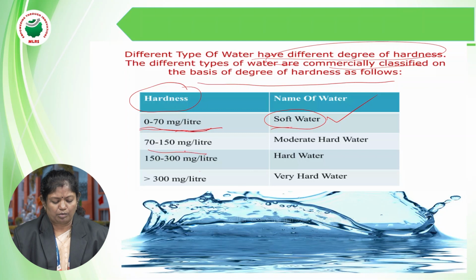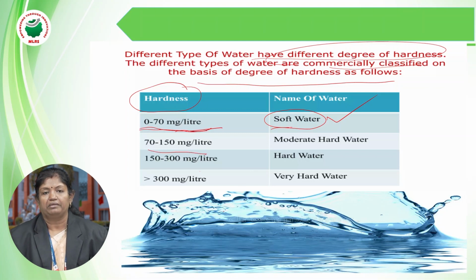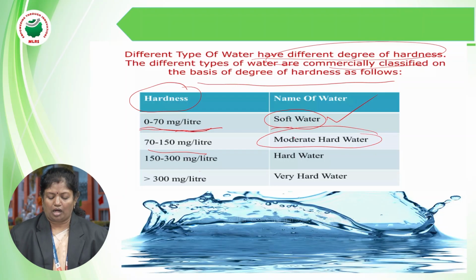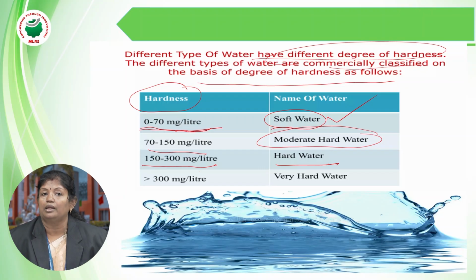If hardness is about 70 to 150 milligram per liter, it is called moderately hard water. If hardness is about 150 to 300 milligram per liter, it is considered hard water. It requires treatment before utilizing for different purposes.